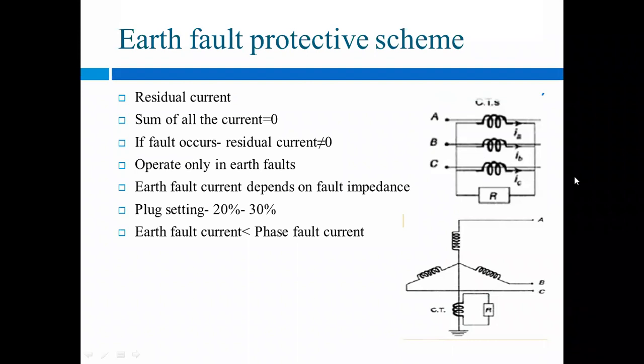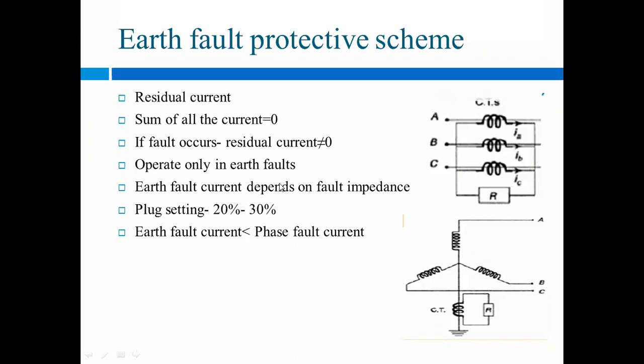And if any earth fault occurs, that may be line to ground fault, if any type of earth fault occurs, at that time the sum of these residual currents is not equal to 0, means the system becomes unbalanced there. So under balanced condition, the sum of all three currents is equal to 0. But when there is a fault occurring in the circuit, it is not equal to 0.